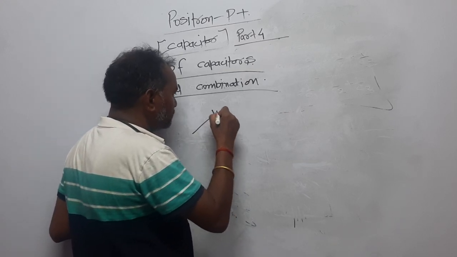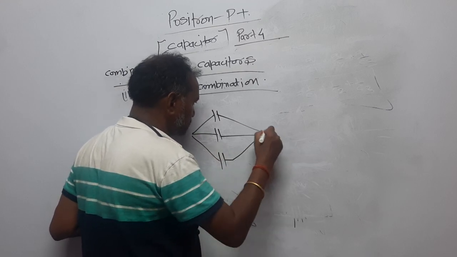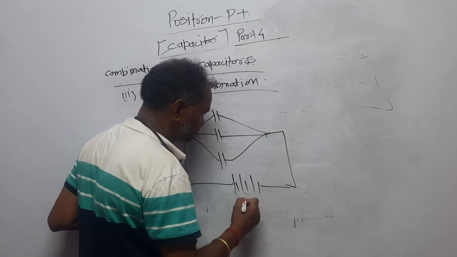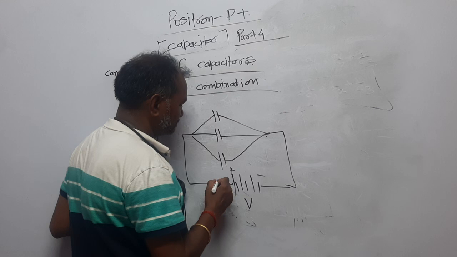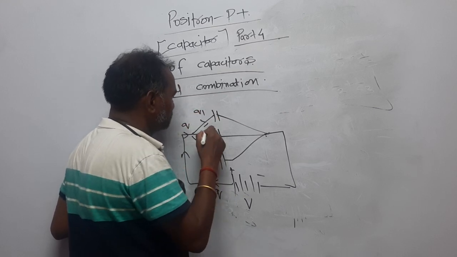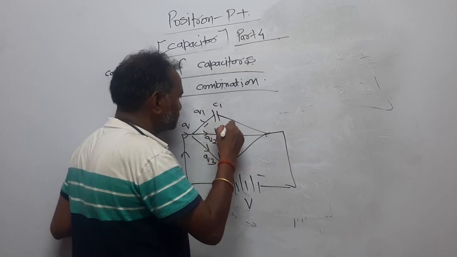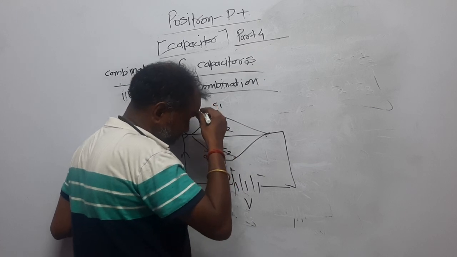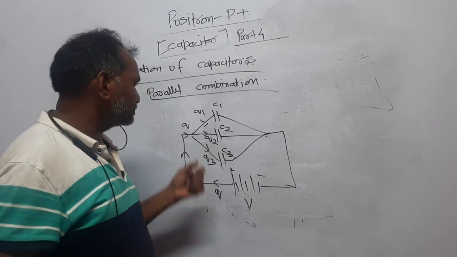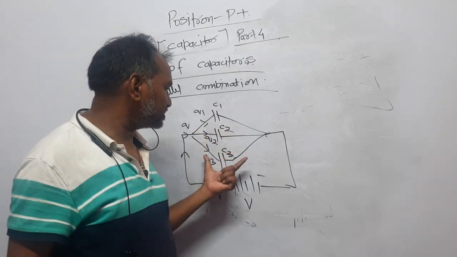Let the number of capacitors be like this. Look here, the three capacitors C1, C2, C3 I have connected in this way.